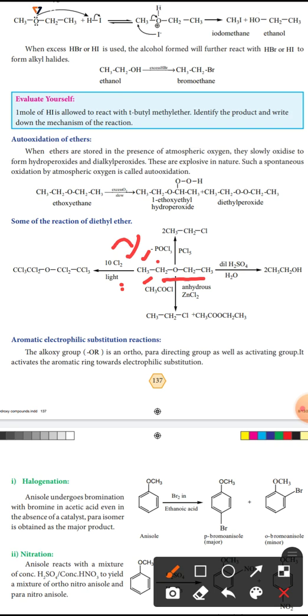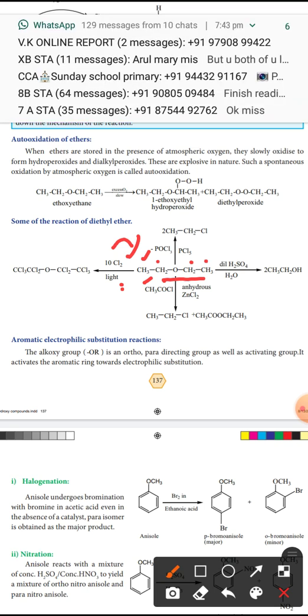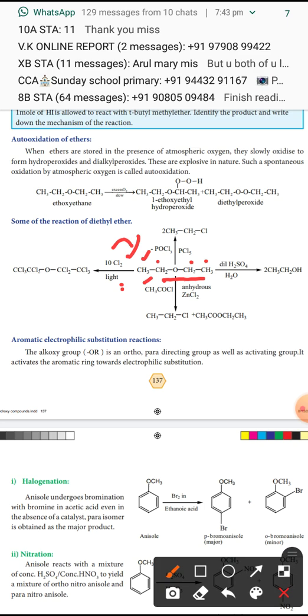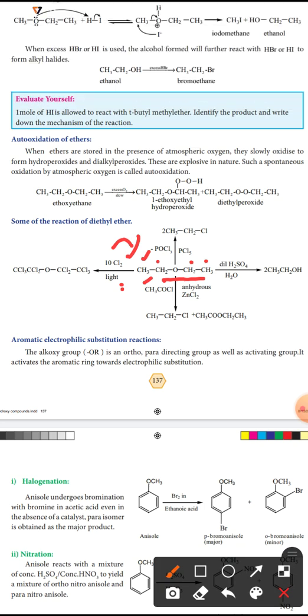The next 2 hydrogen atoms are also replaced by chlorine. Here also 2 hydrogens replaced by chlorine, and the CH3 also replaced by chlorine. So we will get CCl3, CCl2, O, CCl2, CCl3.